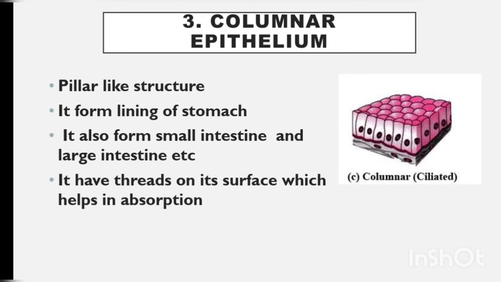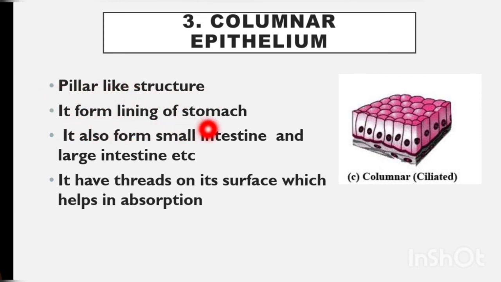The third type of epithelial tissue is the columnar epithelium. What is it, children? Columnar epithelium. The cells in the columnar epithelium are pillar-like. Have you seen the pillars? The big pillars? Yes, it is a vertical, large pillar, right? In the same way you can see the cells are pillar-like, large and elongated. So these cells in the columnar epithelium are in pillar-like structures.